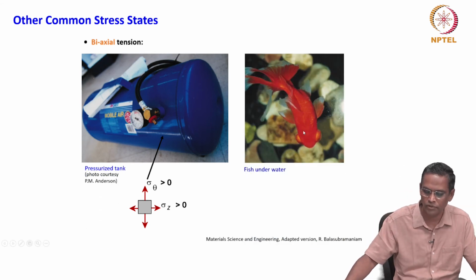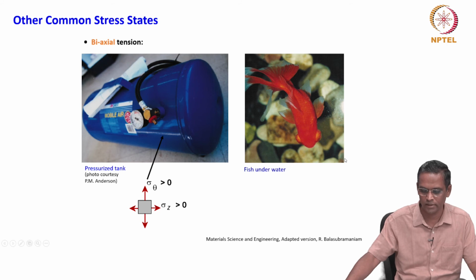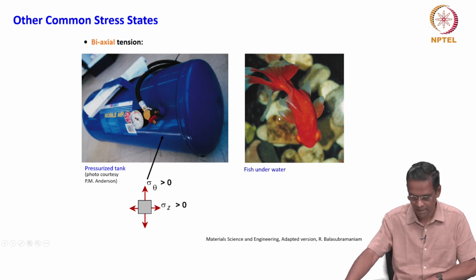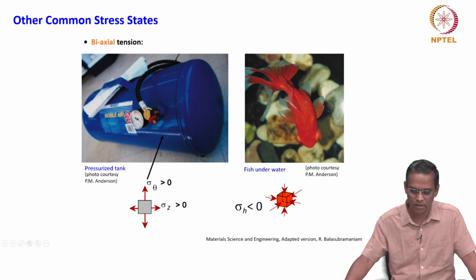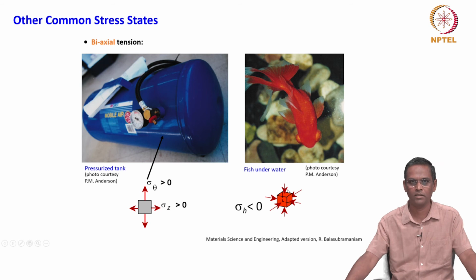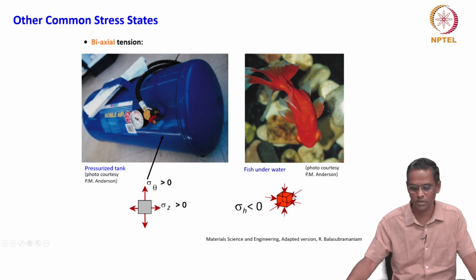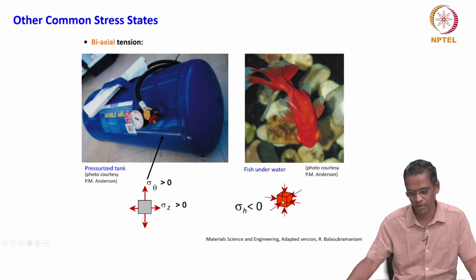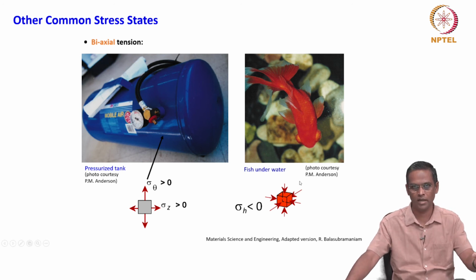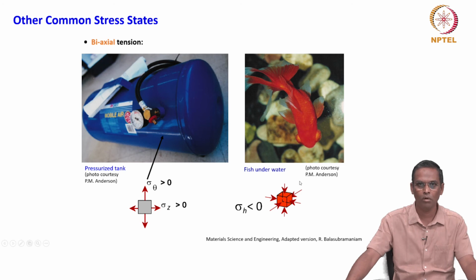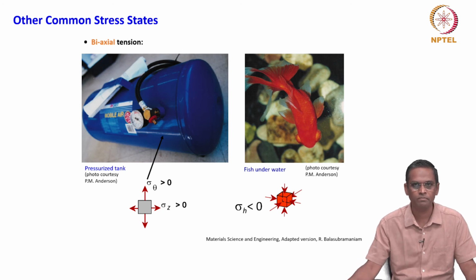And what is this? There is a fish in the fish tank, okay, fish and water, whatever it is. What does it undergo? Very nice picture. So, this is the symbolism. What does it mean? It undergoes a triaxial state of stress. Okay. What kind of stress? It is a compressive stress, okay, but in all directions. We also have another name for this. If there is no shear term, what is that called?